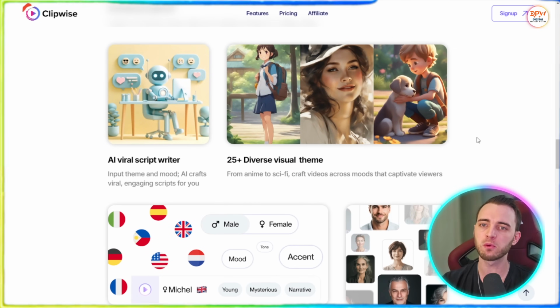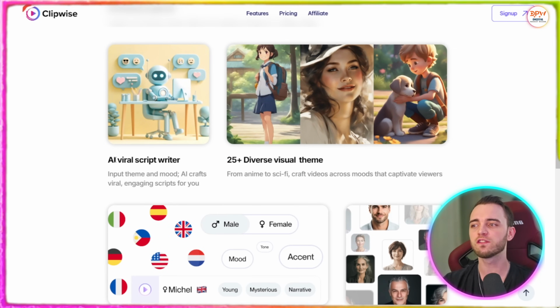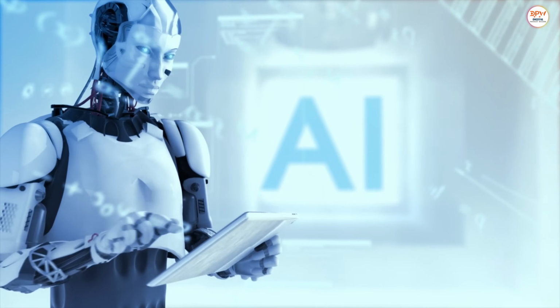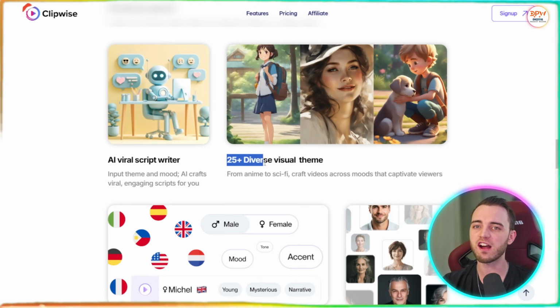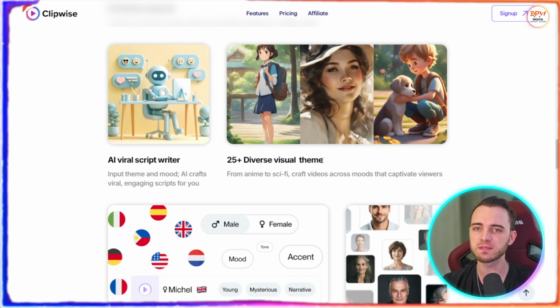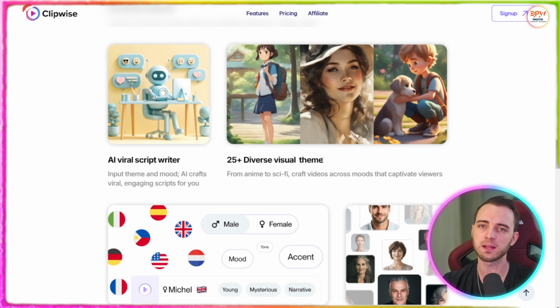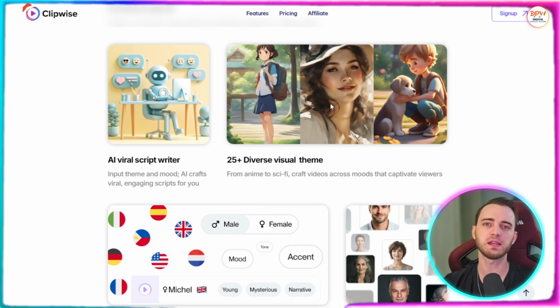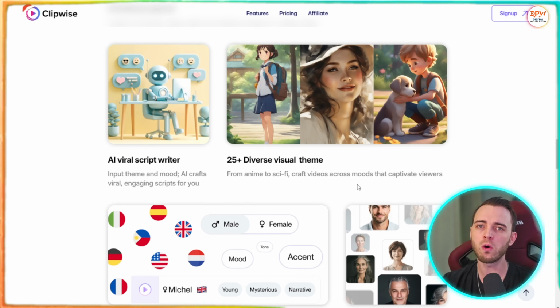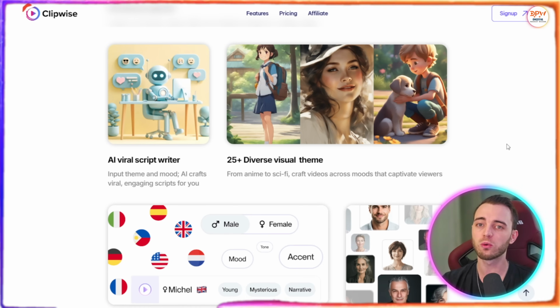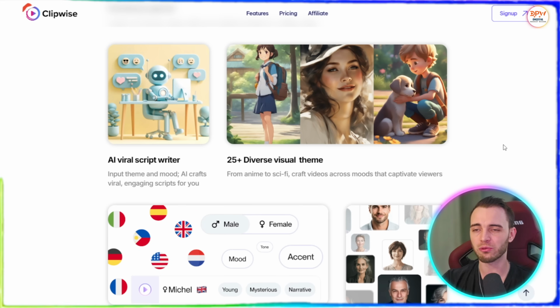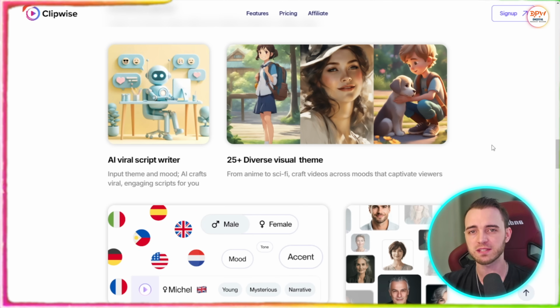So very simple with the features that these guys offer. You've got that AI viral script writer. You've got 25 plus diverse visual themes. What this is going to do is take your prompts, and you can choose what theme it's going to be, whether it's anime, whether it's art based with paintings, or it could be 3D renders. Really, it's up to you. And these are just 3 of the many visual themes that these guys offer.